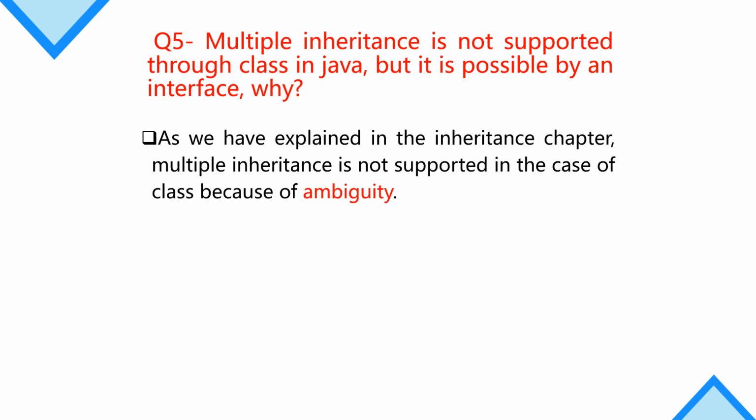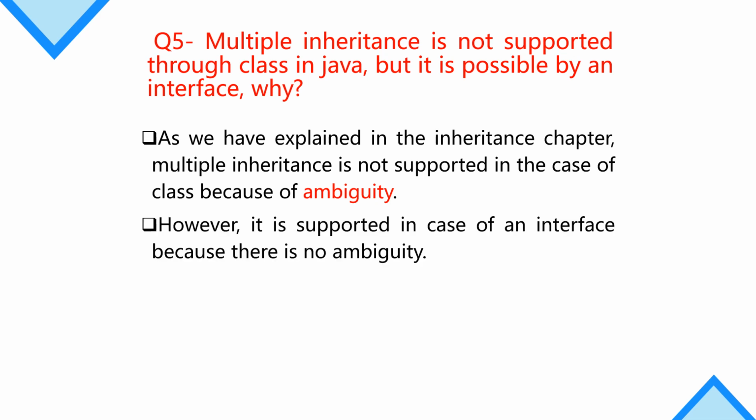The simple answer is that if we achieve multiple inheritance through class, there will be ambiguity. Because of the ambiguity, we will receive a compiler error. So we say multiple inheritance in Java through class is not allowed. We cannot achieve multiple inheritance through class in Java, but